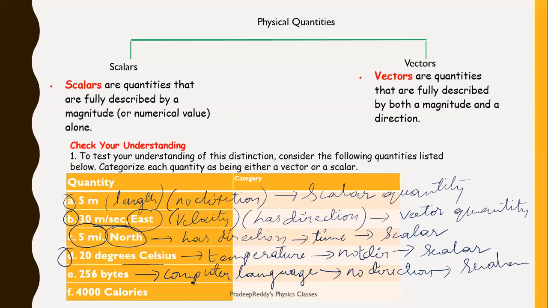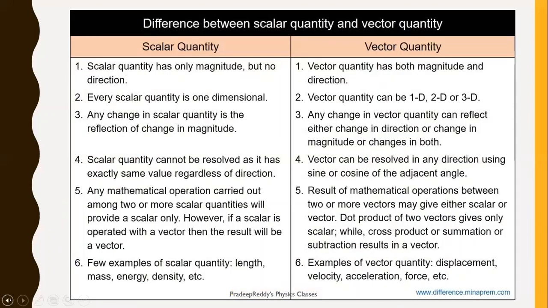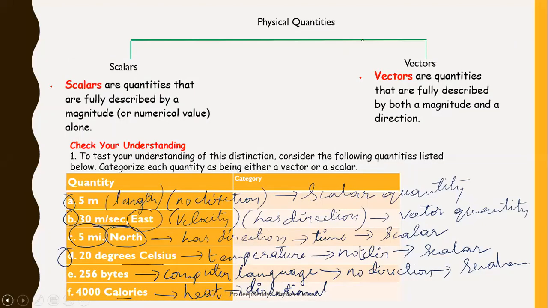And coming to the last quantity, calorie. Calorie is the unit of heat energy, and it is directional. Heat is directional because heat always flows from high temperature to low temperature, from a hot body to a cold body.